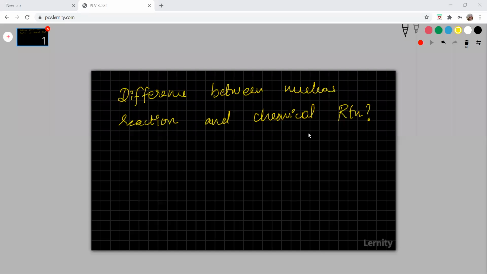Rishikesh? Yes, can you tell me what is the basic difference between nuclear reaction and chemical reaction? Ma'am, nuclear reaction has a very high energy and chemical reaction has low energy, ma'am. So nuclear reaction has very high energy, chemical reaction has low energy. Okay, that's all the difference? Yes, ma'am. Okay, thank you.